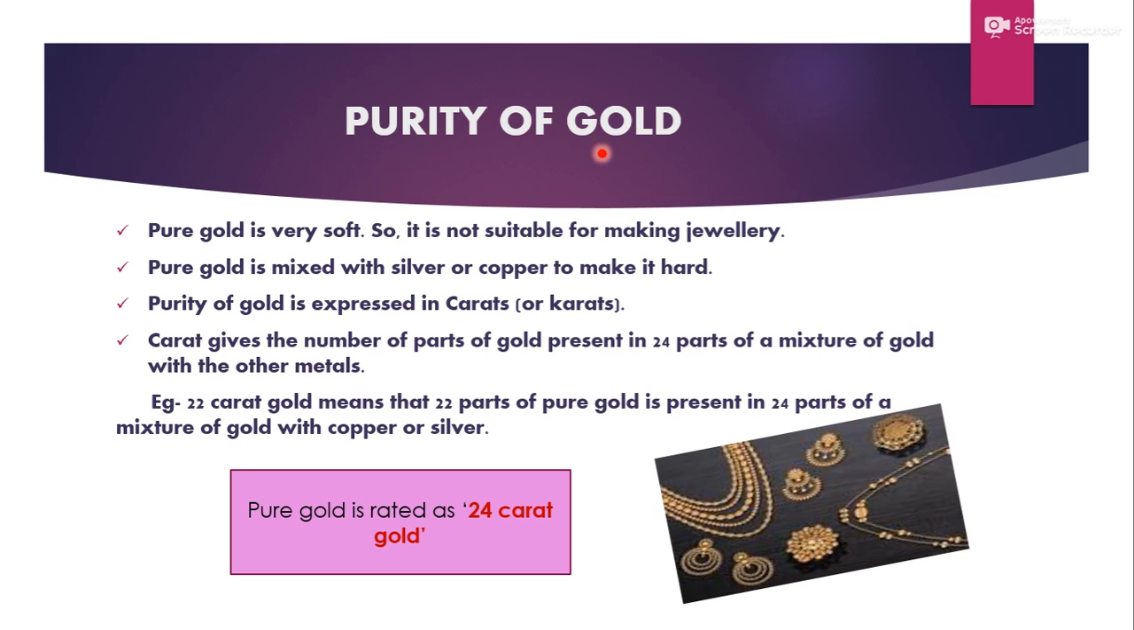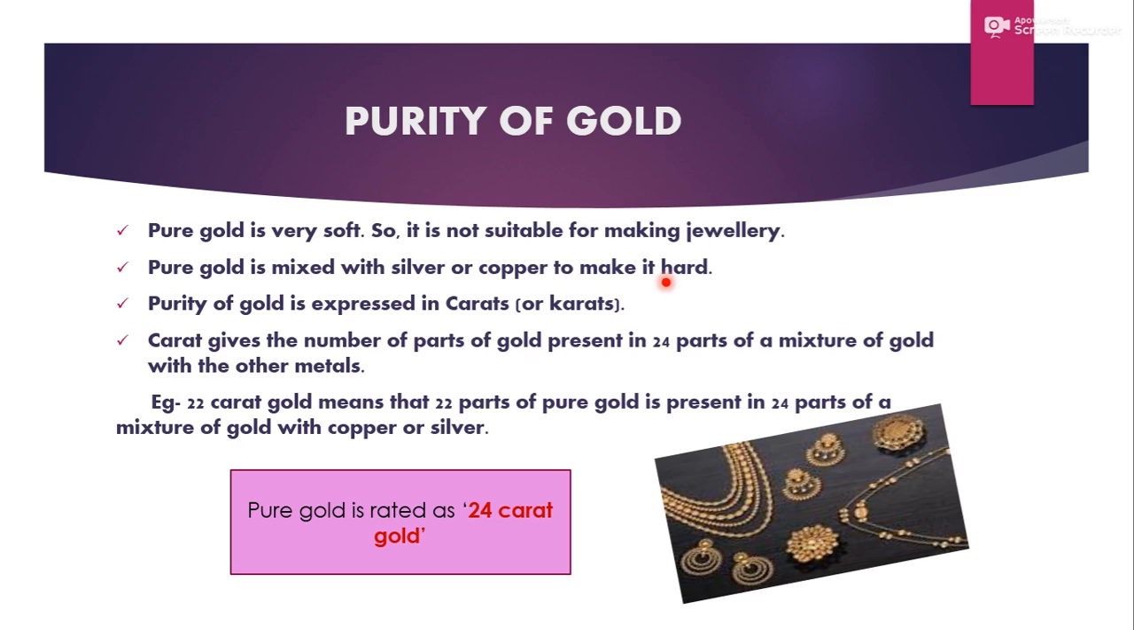Purity of gold. As we know, gold is a very soft metal. Pure gold is so soft that it is not suitable for making jewelry, because it can easily change its shape if it is in very pure form. It can be easily molded. Pure gold is mixed with silver or copper to make it hard. Not that much hard, but at least that much hardness is required so that it can be changed into different shapes for making jewelries.